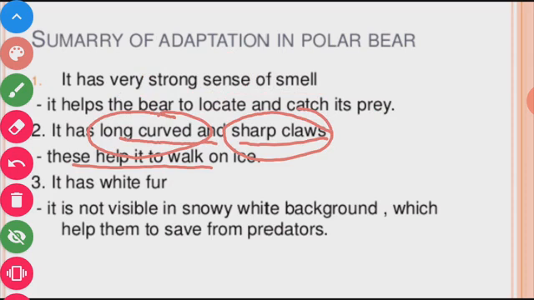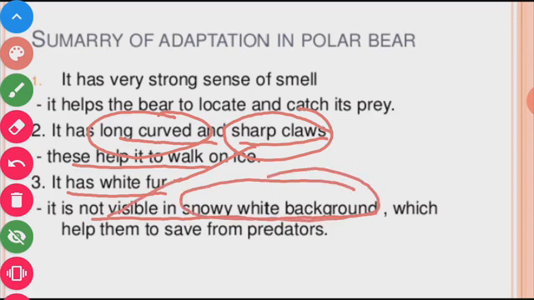Third, it has white fur. The polar bear has white fur. It is not visible against the snowy white background. The white fur is not visible against the snowy white background, which helps it to be saved from predators.